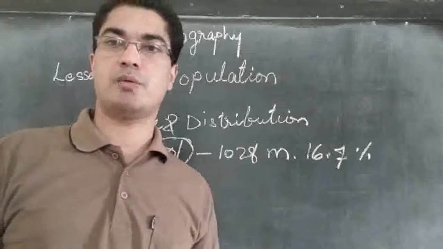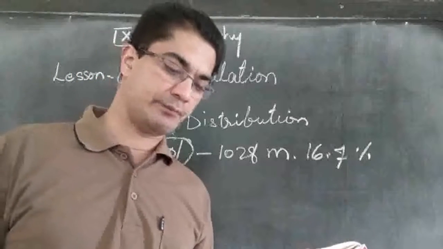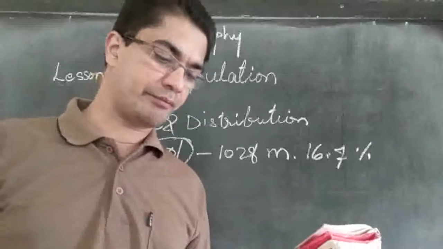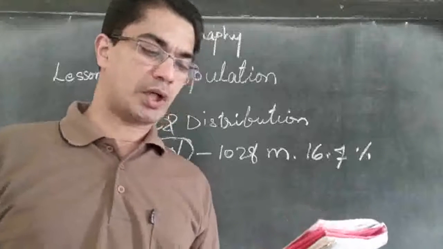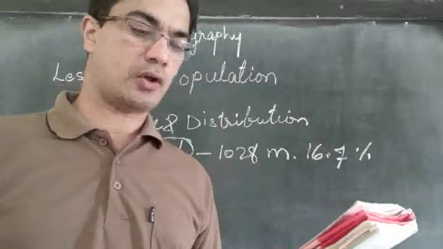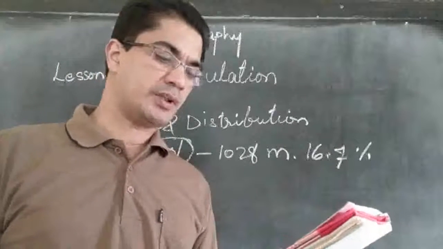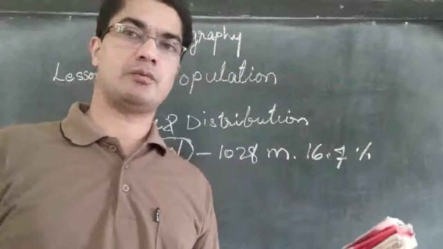So that is a big quantity of people living in India. These 1.02 billion people are unevenly distributed over our country's vast area of 3.28 million square kilometers, which accounts for 2.4% of the world's area.